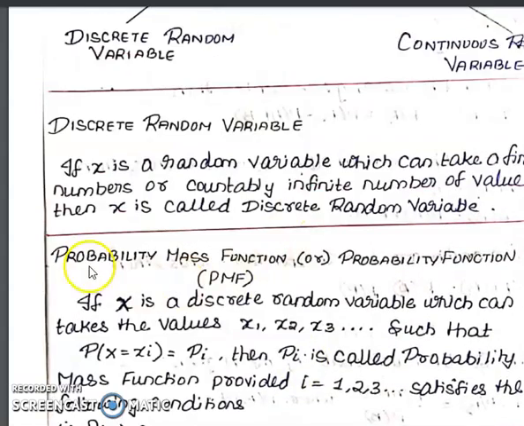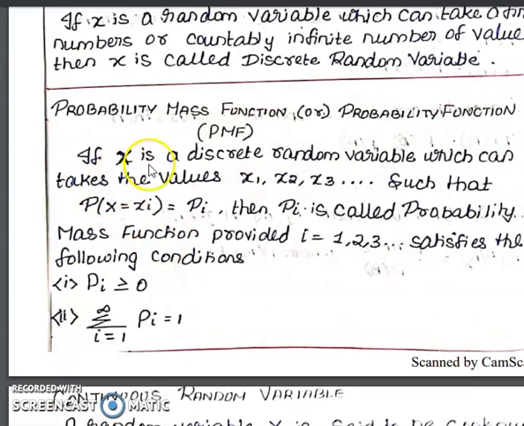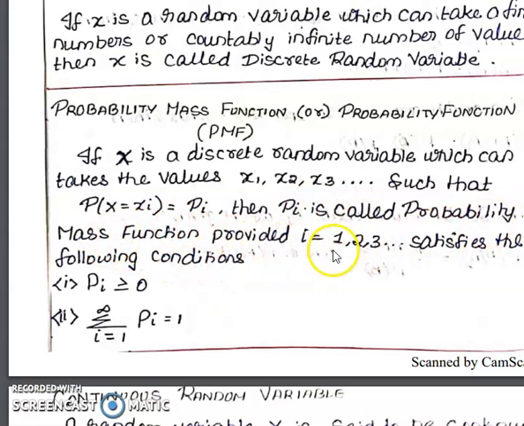So now, the probability mass function or probability function, another definition. It is denoted by PMF. If X is a discrete random variable which can take the values x1, x2, x3 and so on, such that P of X equal to xi equals pi, then pi is called a probability mass function, provided that for i = 1, 2, 3 it satisfies the following conditions.